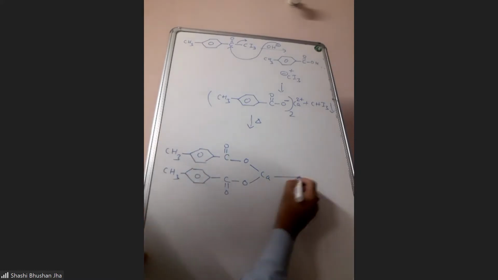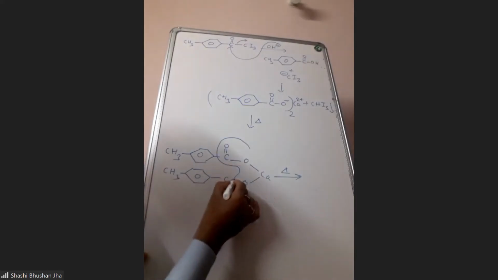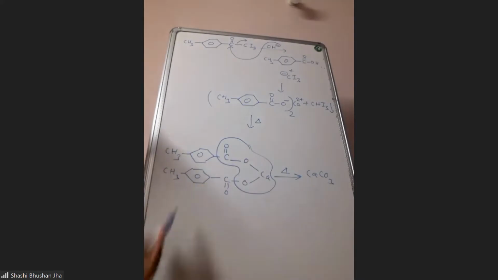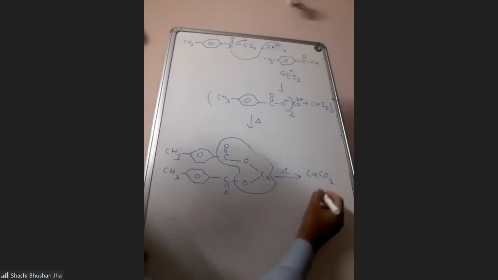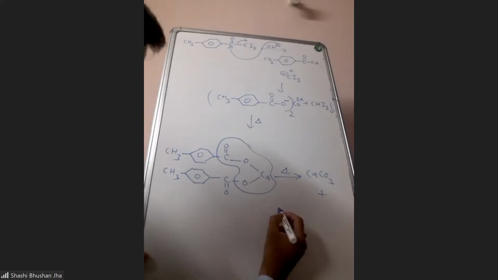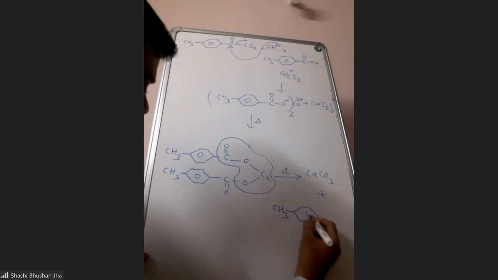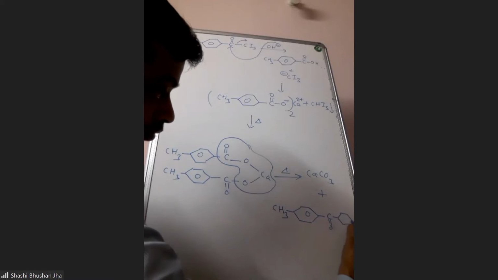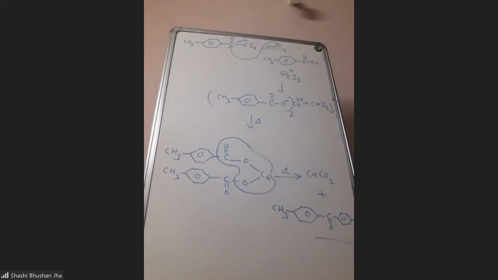This salt you have got, if it is heated strongly, then from here calcium carbonate will come out. And after that, this carbon atom will get connected to this benzene ring and you will get a ketone. This is the product. And I think that product only was given.